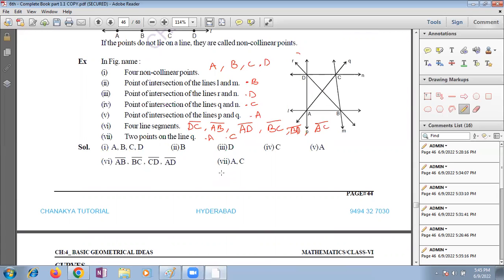Ma'am, when a number of lines go through a point, they are called concurrent lines, right? Yes, many lines pass through a single point. From 2 to any number of lines? 2 or more, not 2. Two lines we call intersecting lines. No, I meant more than 2. Yes, more than 2.